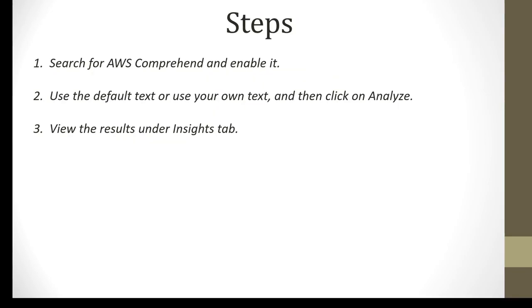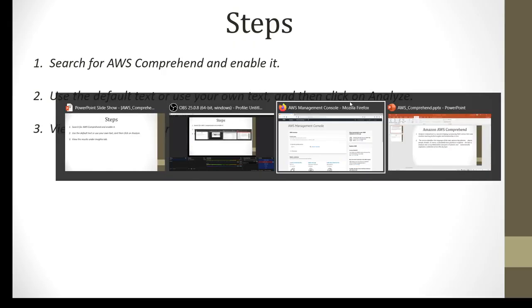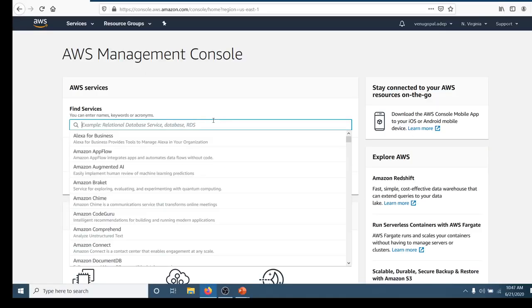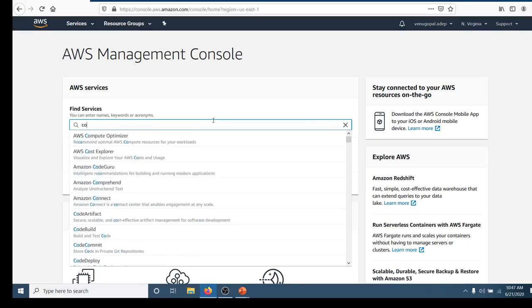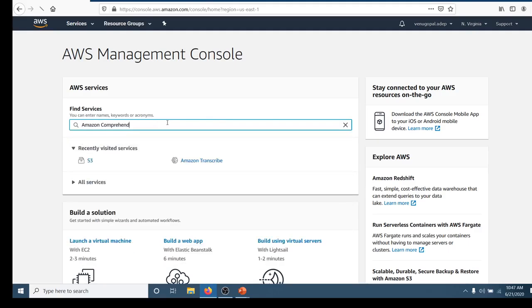So moving on to how we can use Amazon AWS. Here I have listed the steps. First, we have to search for AWS Comprehend and enable it. So here is my AWS console. I'm going to search for Comprehend. Here is AWS Comprehend.